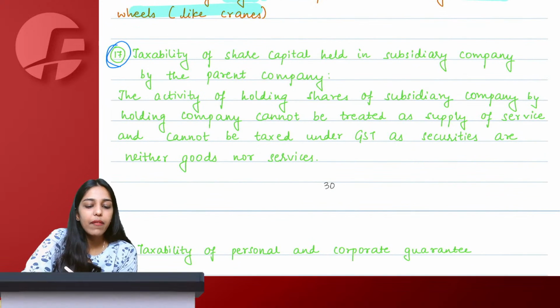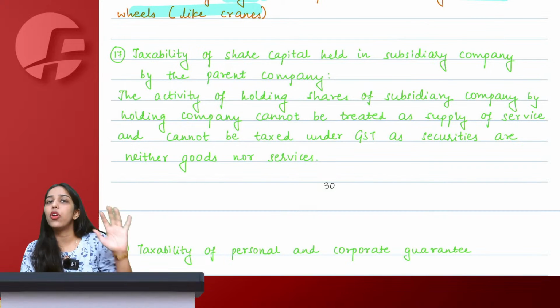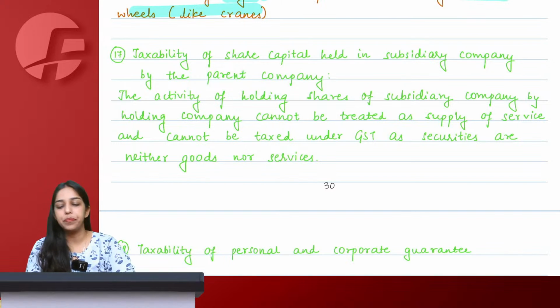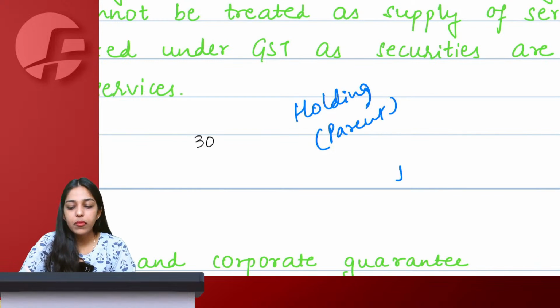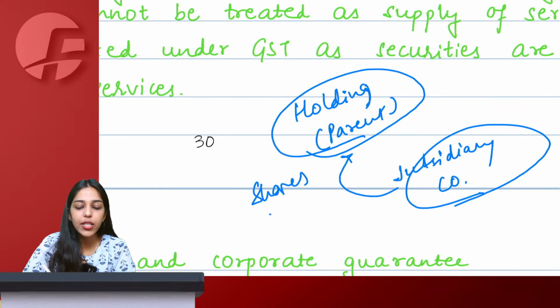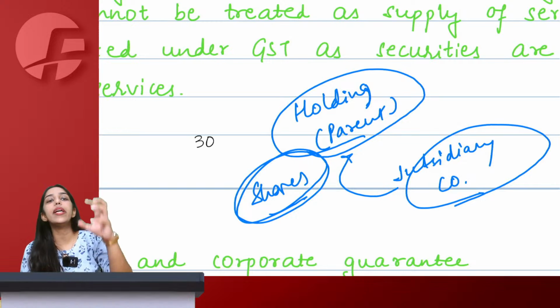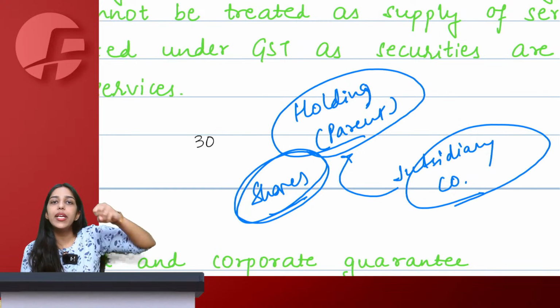Again, point number 17, the government has issued a clarification, but basically this is something that you already know, just like the leveling of land part. They are saying there's this holding company or parent company holding shares of a subsidiary company. Will this holding of shares of your subsidiary company be considered as supply of service is my question. Tell me, is the parent company providing some kind of service by holding shares of a subsidiary company?